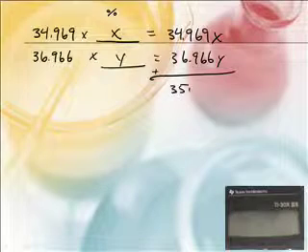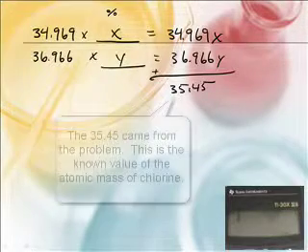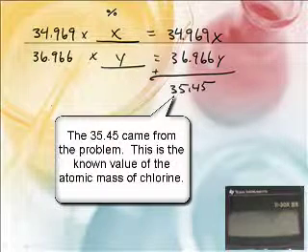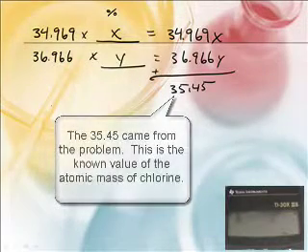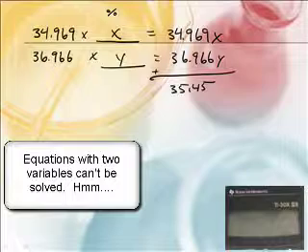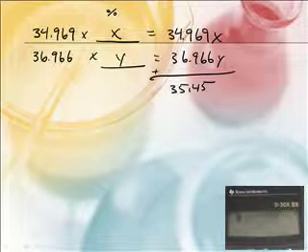35.45. Okay. So, wait a second, Mr. Sams. I have a problem. Yes. X and Y, and I only got one equation. Yeah, you need another equation. I can't do it! Yes, you can! No, you can't with one equation. My math teacher taught me. Well, let's get another equation.